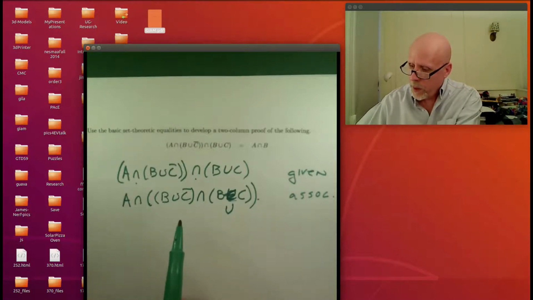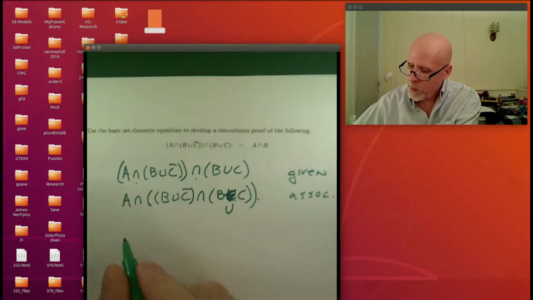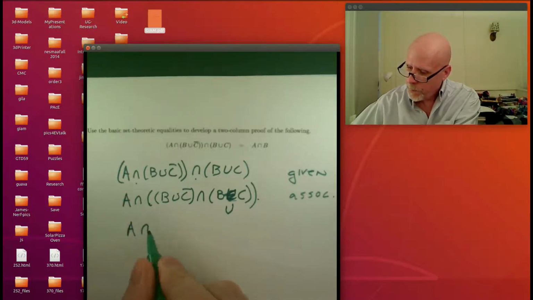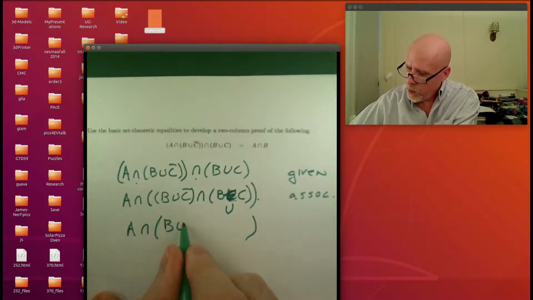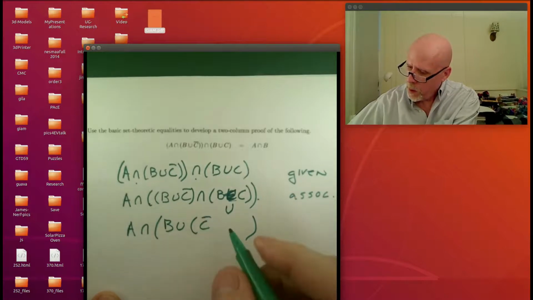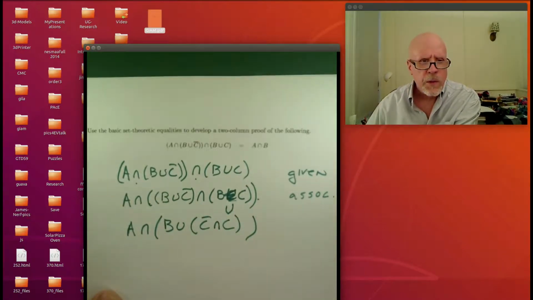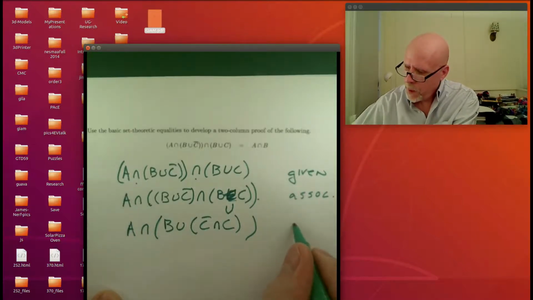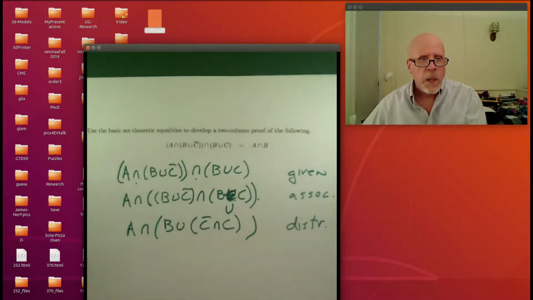Well, why did I do that? I was sort of looking ahead, seeing that I had B unioned with stuff here. So what rule were we using if we factor B out of those two expressions? That's the distributive law. So inside this big parentheses, we're going to have B unioned with C bar something C. What symbol goes between C bar and C? It's the intersection that was there. Doing the distributive law in reverse, factoring out, is sometimes a little harder, but let's just label that dist. I think that's good enough.